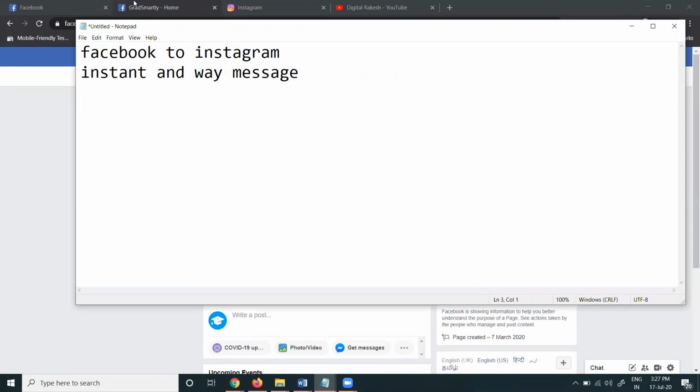And what content can you share? From Instagram to the FB page, not for a profile, and from the FB page to Instagram. Here nothing requires third party tools. Greeting message, instant reply, away message, everything will be here.